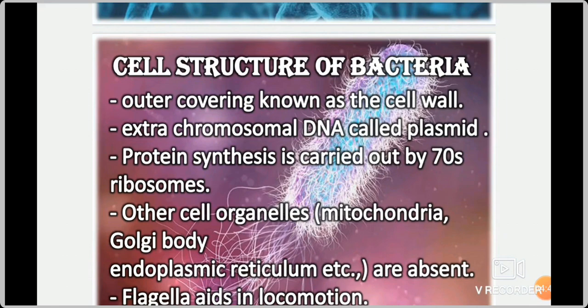Only a few cell organelles are present in bacteria. Flagella aids in locomotion. Aids means helps. What is locomotion? Movement, for moving from one place to another place. Flagella is useful for the bacteria.